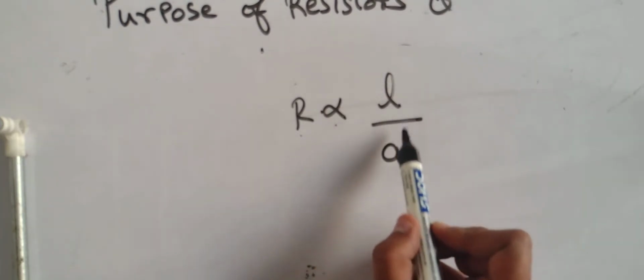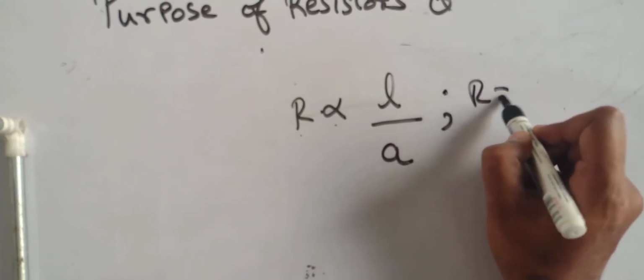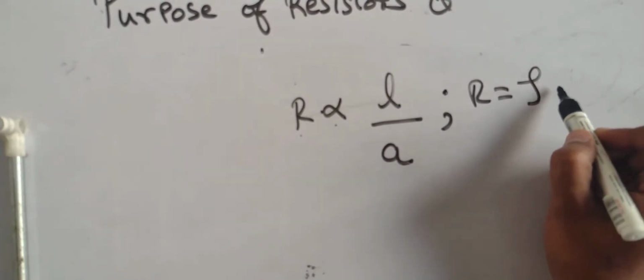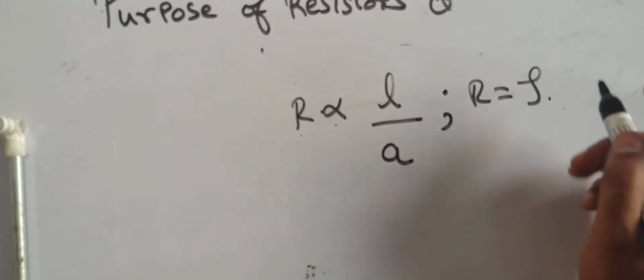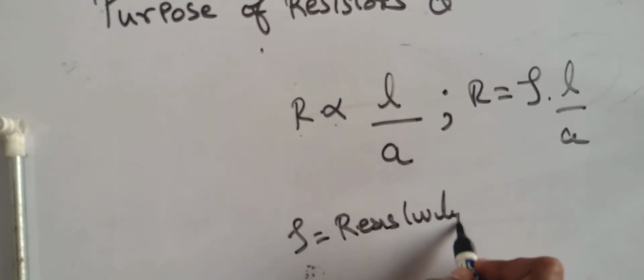Understand this. R is directly proportional to L by A. Hence we can say that R is equal to, now we are introducing a constant of proportionality. This is rho, a Greek letter rho, times L by A, where rho is nothing but resistivity of a material.